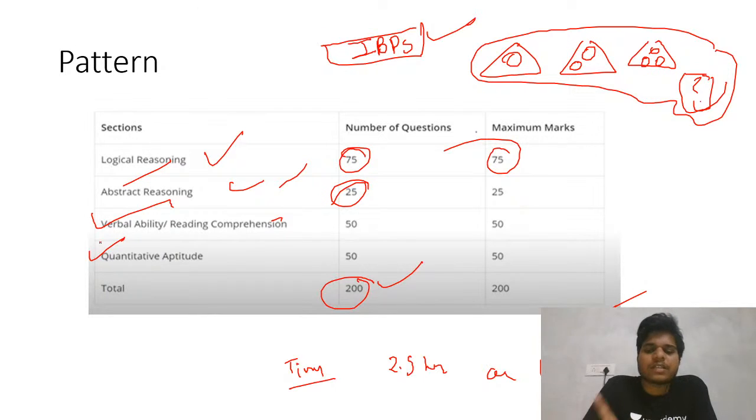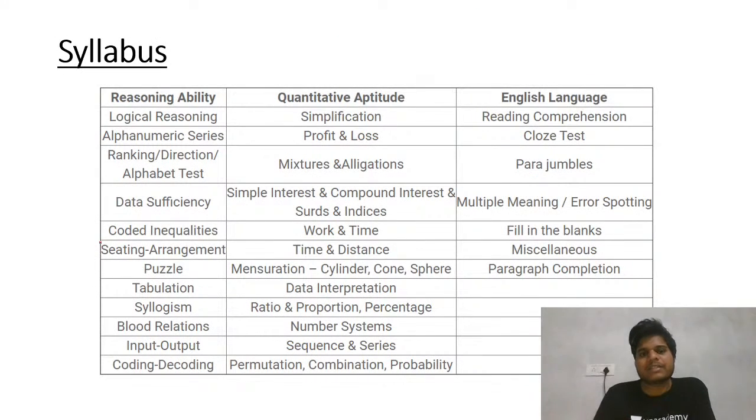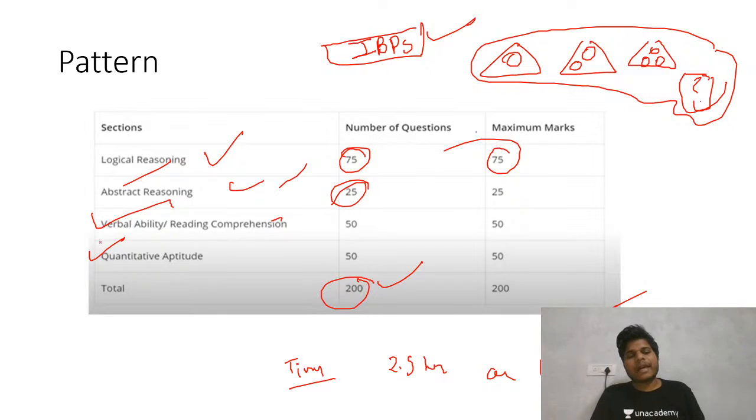That's not the thing. There are 200 questions and only 150 minutes. Fine, let's come to it. I hope you get the idea about this pattern and all the things that I want to convey there. Let's get a little deeper into the syllabus. Let's see what kind of questions have generally been there.